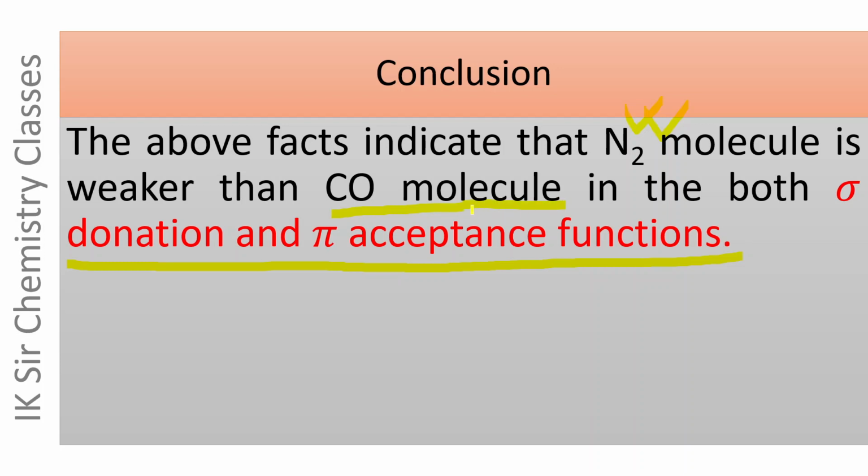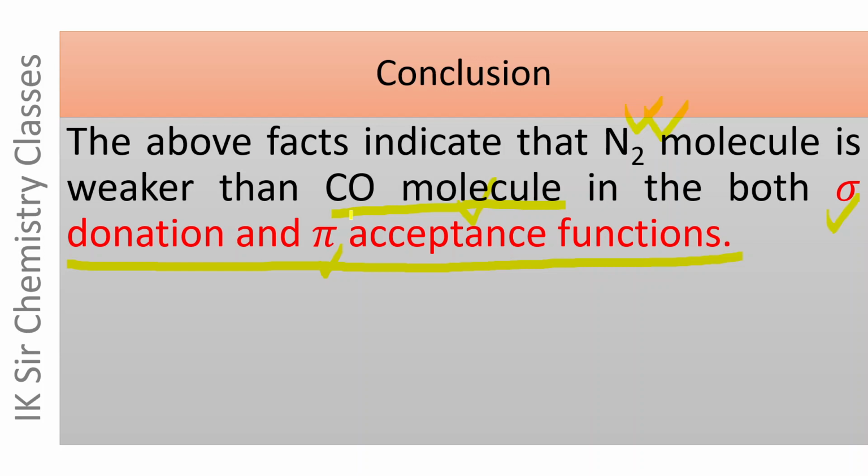It means the pi bond of metal carbonyls is almost as strong as both the sigma bond and pi bond of the dinitrogen complex. It means the sigma bond and pi bond between metal and nitrogen in dinitrogen complexes is almost as strong as only the pi bond between metal and carbon in metal carbonyls.